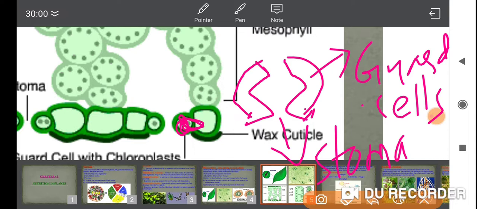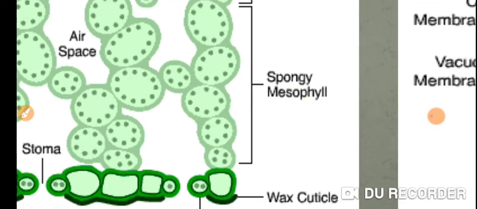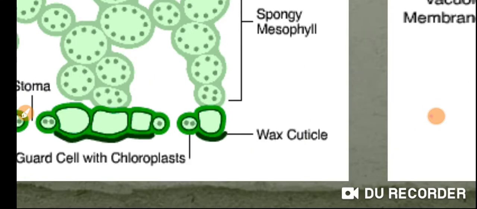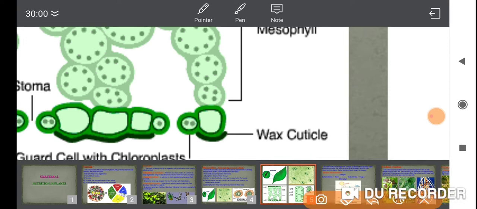See here, in these guard cells there is a structure called the chloroplast. For example, I will show here.